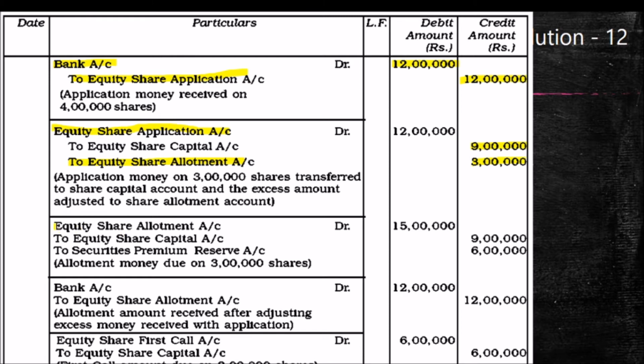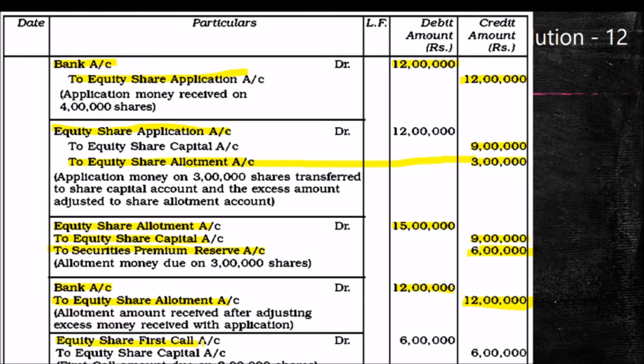And another entry, due entry for share allotment, will be 3 lakh into 5, 15 lakh. Equity share capital 3 lakh into 3, 9 lakh. Securities premium 3 lakh into premium amount 2, so 6 lakh. When we receive in bank account the equity share allotment, 15 lakh minus this 3 lakh, so 12 lakh. Already we got 3 lakh. After deducting that, we will get only 12 lakh in our account.